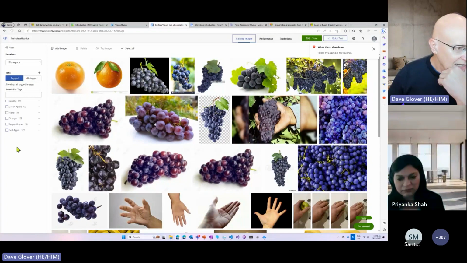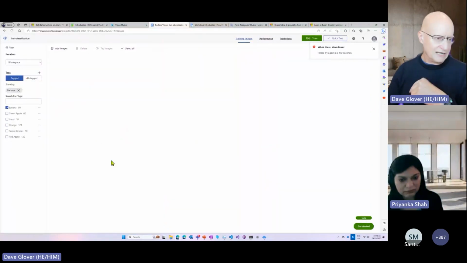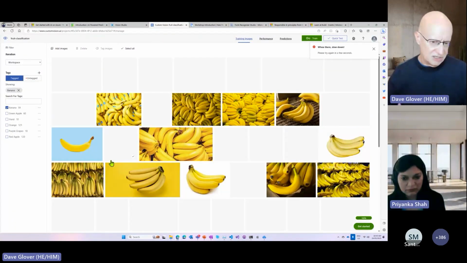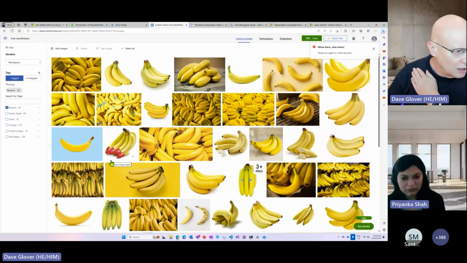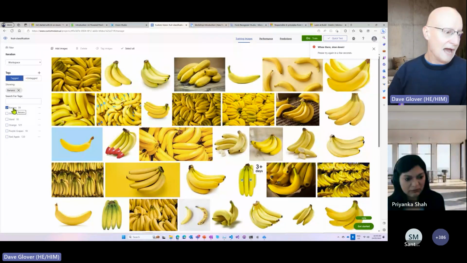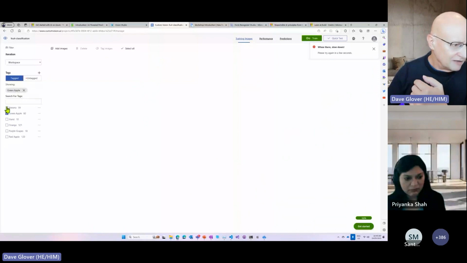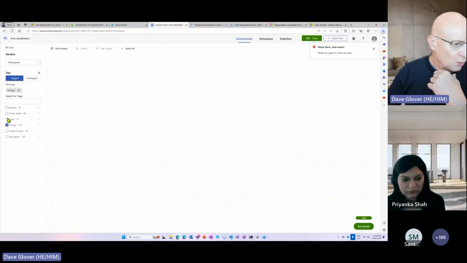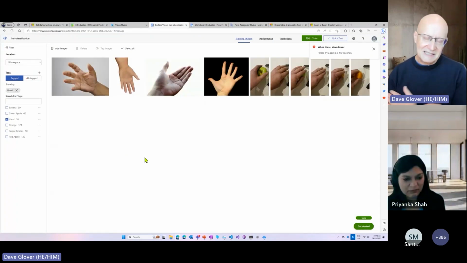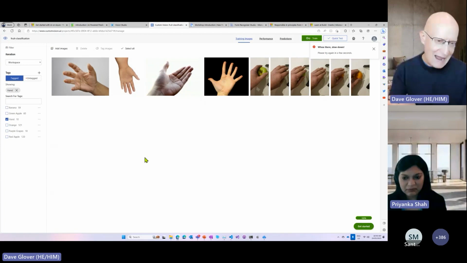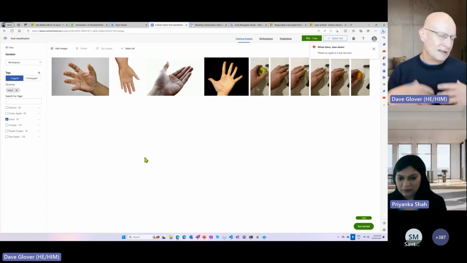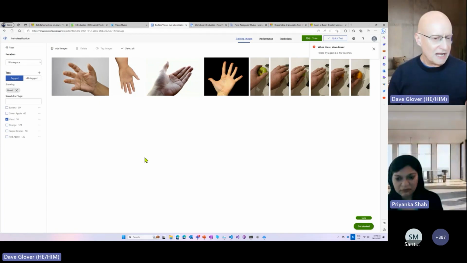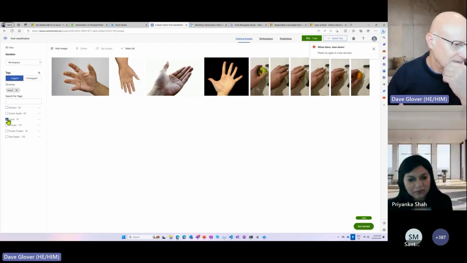So what we've got over here is a whole lot of fruit, and you can see I've loaded up these images and labeled them. If you look over on the left-hand side, these are bananas, and over here I've got green apples. Now you might be wondering why I've got hand. I discovered that every time you put your hand under the camera, it was useful for the model to say, oh, that's a hand, and then you could exclude it. So that's why I've got those.